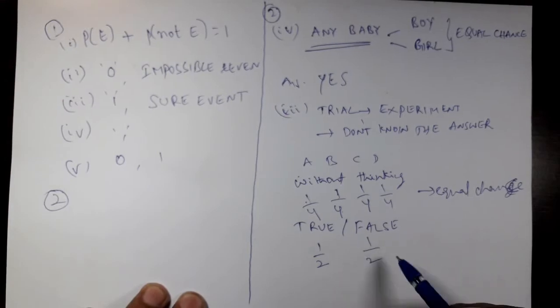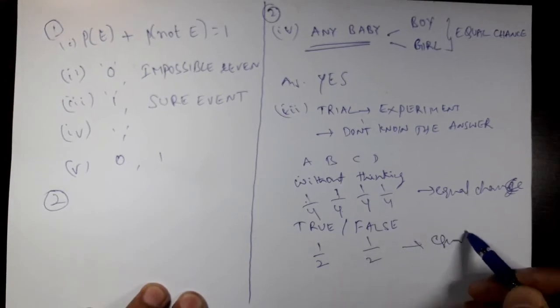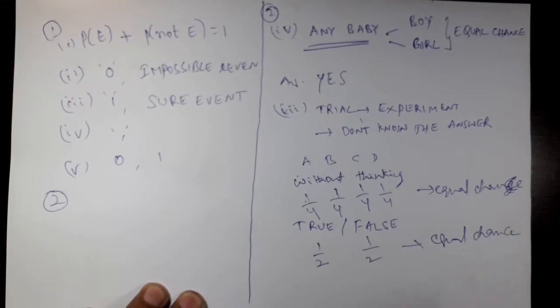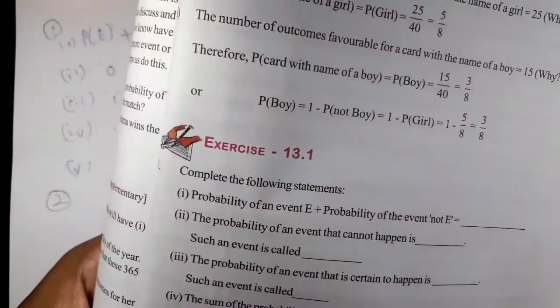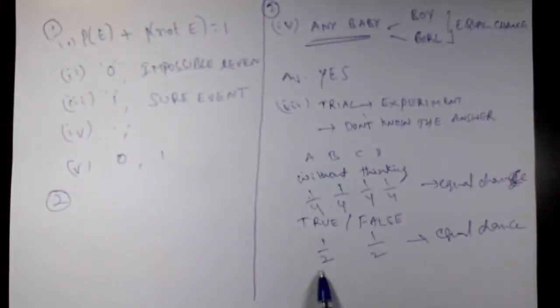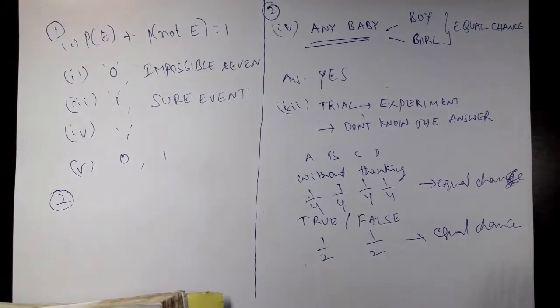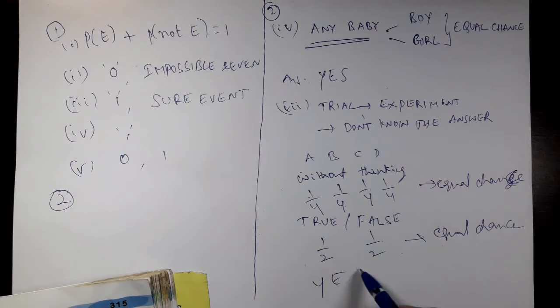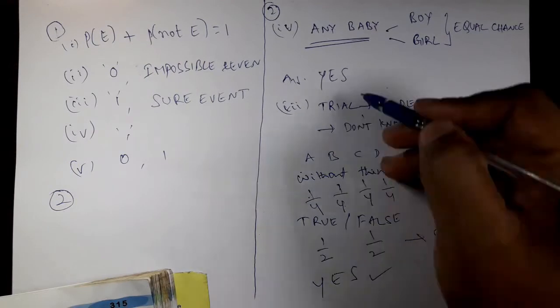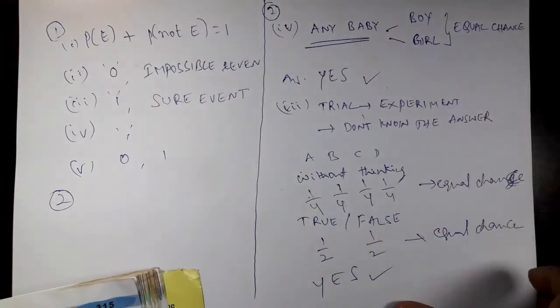That is 50% equal chance. This is also an equal chance. So what should be your answer now? Yes, equally likely outcomes or not? Yes, they are equally likely outcomes. Equally likely outcomes have equal chances. So clearly your answer for this question is yes. So the answer for this question is also yes.